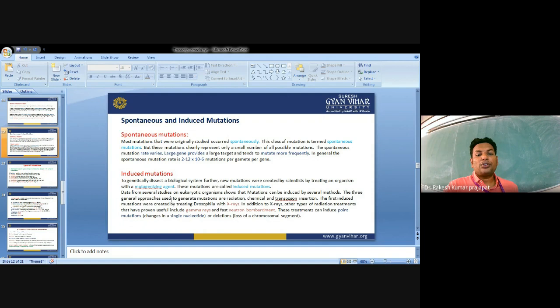Three general approaches used to generate mutations are radiation, chemicals, or transposon insertion. The first induced mutations were created by treating Drosophila with X-rays. In addition to X-rays, other types of radiation treatment that have been useful include gamma rays and fast neutron bombardment. These can induce point mutations or deletions.